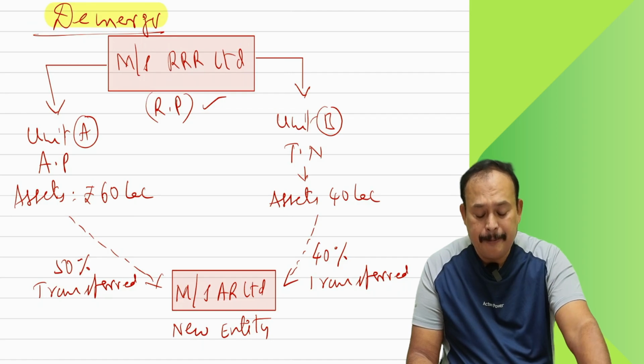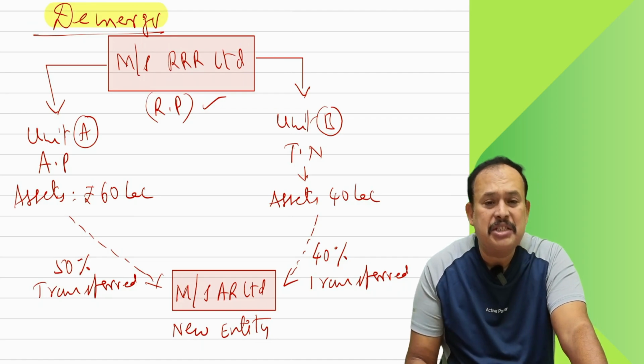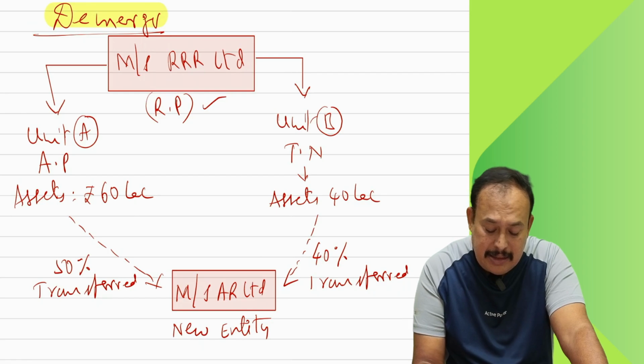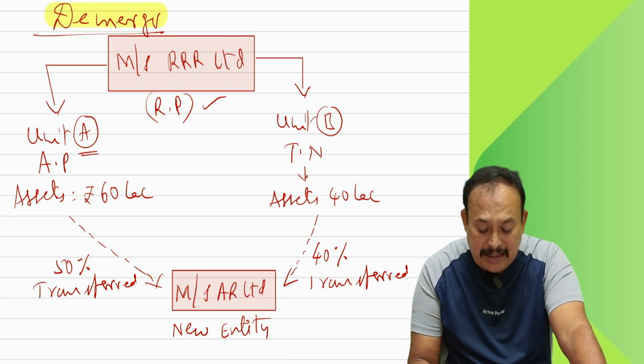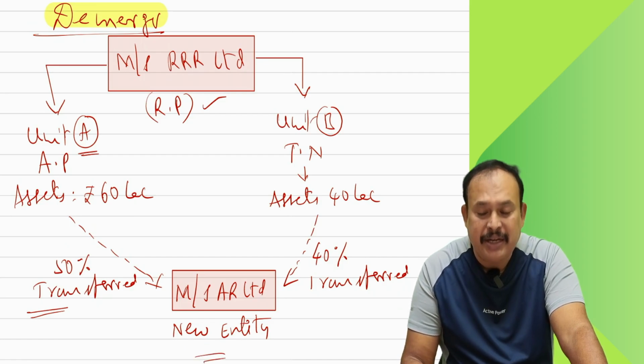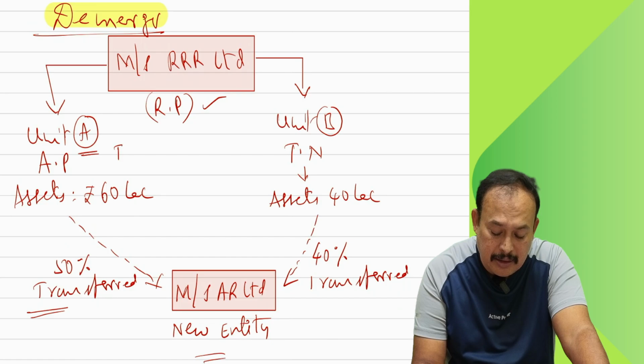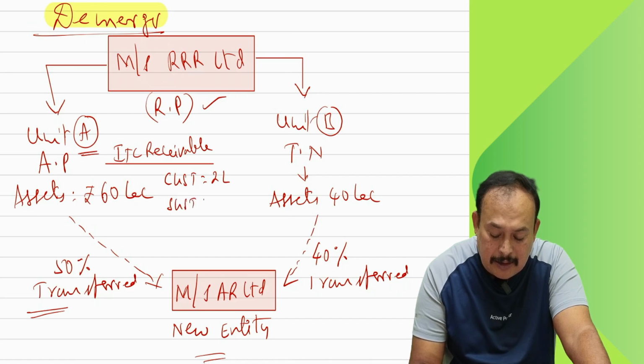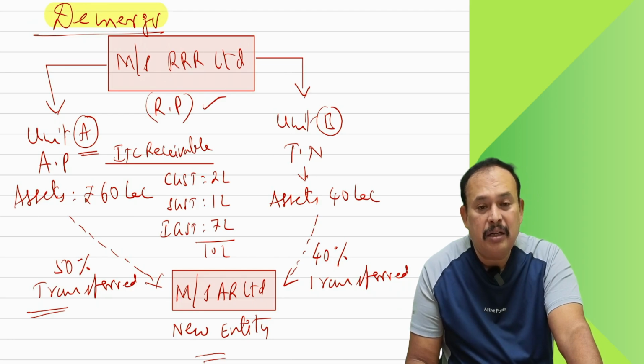In that case, when you transfer the assets, the unutilized input tax credit in Unit A is transferred to the new entity on that asset ratio basis. Meaning, how much ITC receivable is there? CGST 2 lakhs, SGST 1 lakh, IGST 7 lakhs, totally 10 lakhs for Unit A.